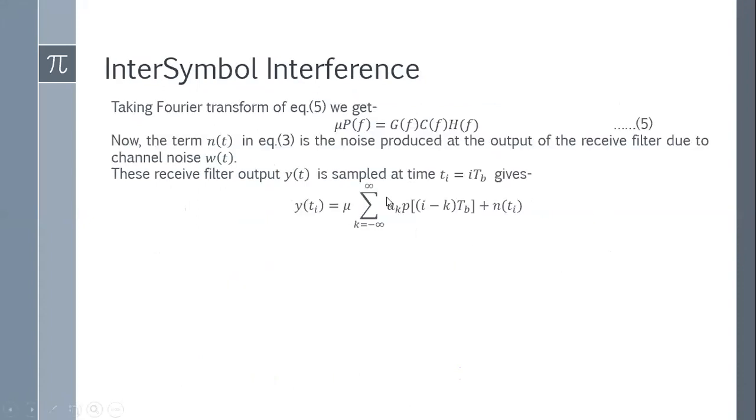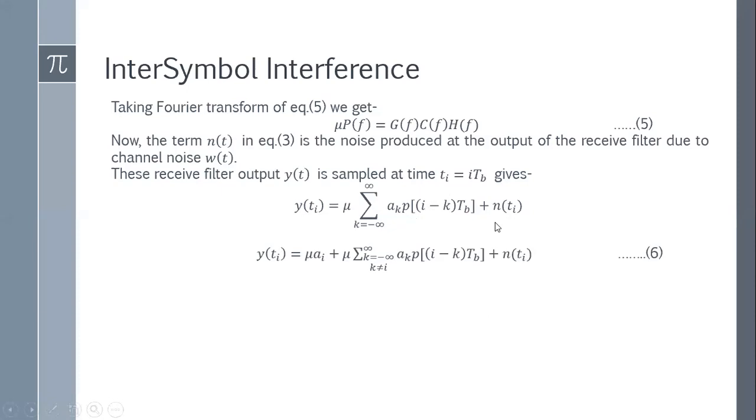Okay, so see, after sampling at time instant Ti, that means I am converting this as I TB. So that's why I have written I minus K TB. That means for each sample at time instant I. Okay, so instead of writing P of T minus K TB, I am writing I minus K TB. So that means this equation is giving the value of that waveform or that pulse at each time instant I. Okay, similarly, instead of writing N of T, I am writing N of Ti.